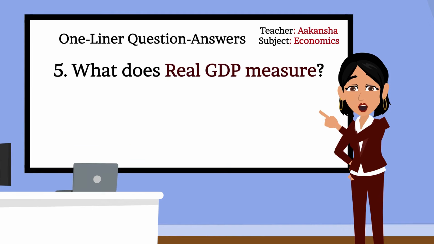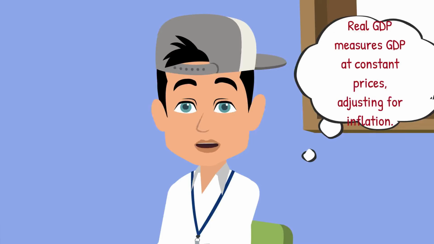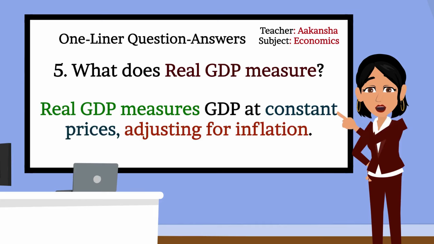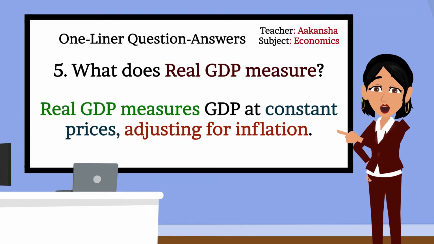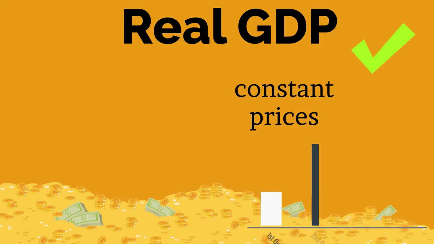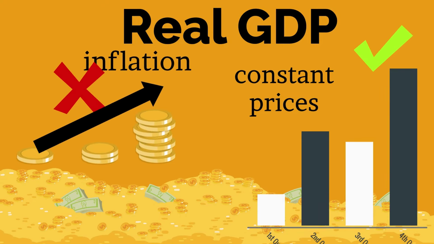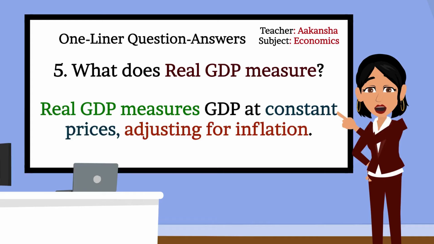Moving to next question. 5. What does real GDP measure? Ma'am, real GDP measures GDP at constant prices, adjusting for inflation. Exactly, Vansh. Okay, can you explain it a bit? Ma'am, real GDP shows the actual growth of the economy by excluding price level changes. Well done, Vansh.